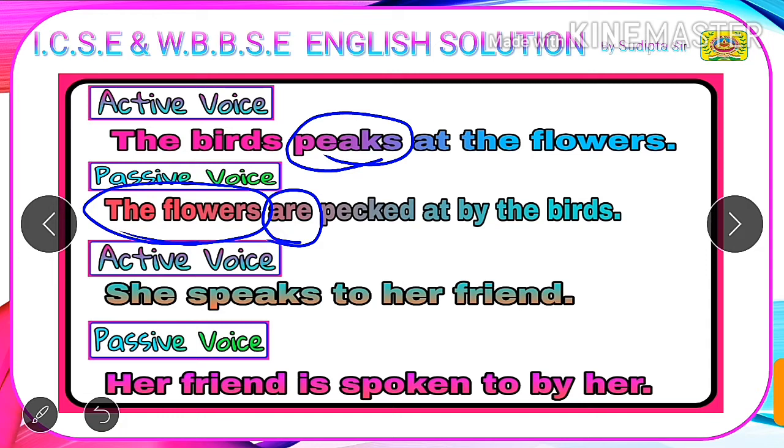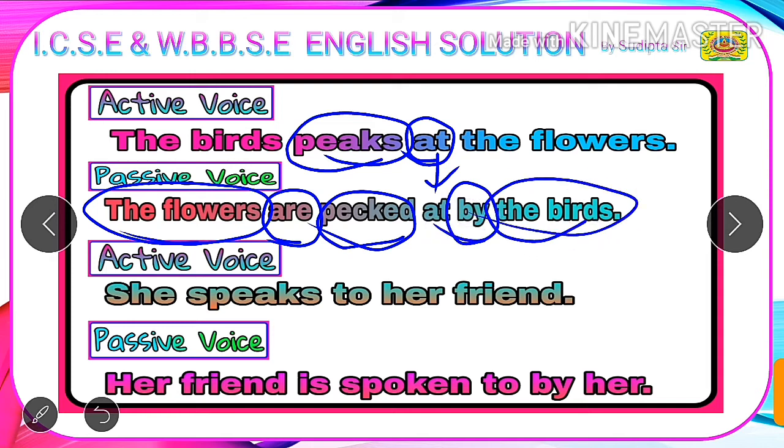Next, we have to write the V3 or past participle form of the main verb. Here the main verb is pick, and the past participle form of pick is picked, P-I-C-K-E-D. And as we have a preposition after the main verb in active voice, we will copy the same preposition after the V3 form of the verb in passive voice. And next, we have to write the preposition by before the object the birds, which we usually do. So our answer is: the flowers are picked at by the birds.